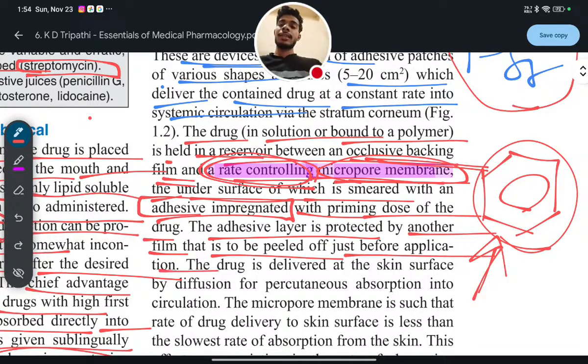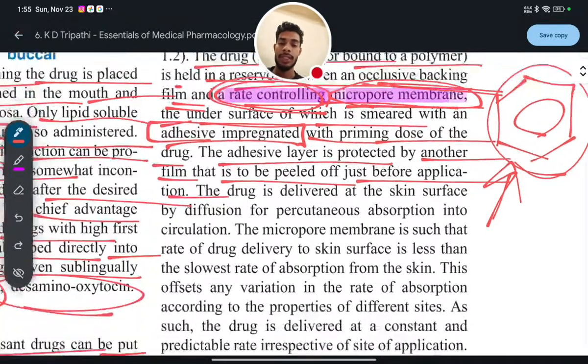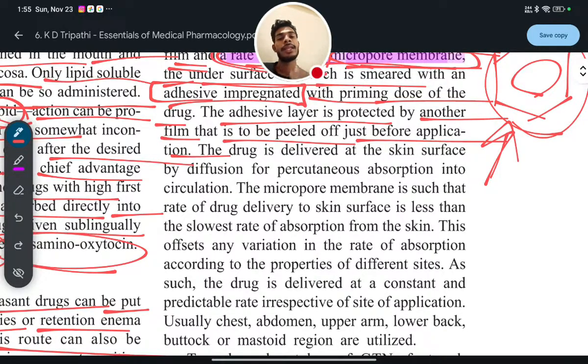Before using that transdermal patch, you peel off one membrane. After that, you can directly fit it on the skin, on the shoulder, on the head, on the back, on the chest, or anywhere, even on the stomach. Mainly, it is used on the appendicular region, hands and legs. Legs means on the thigh, or hands on the bicep, on the tricep. Okay, you can directly fit that patch and it will continuously deliver slowly, little by little.